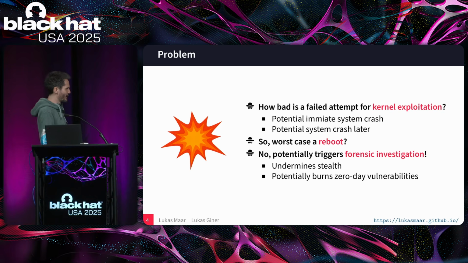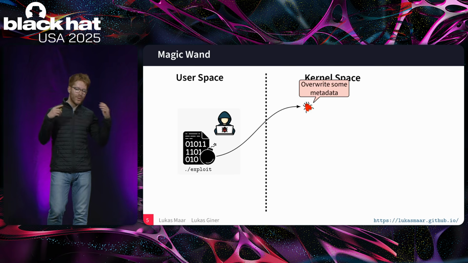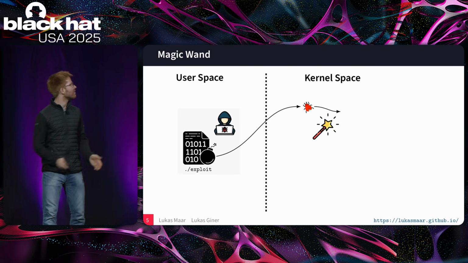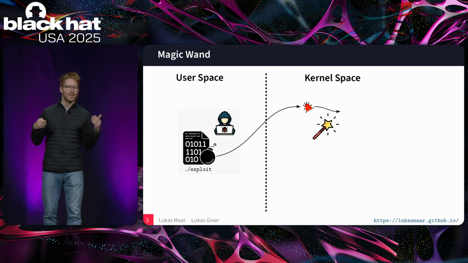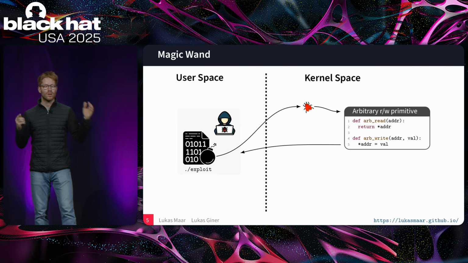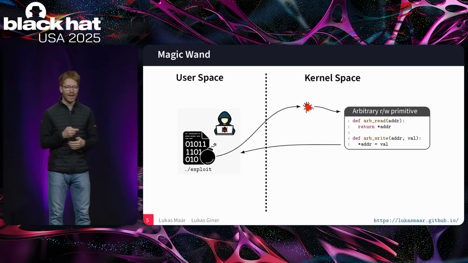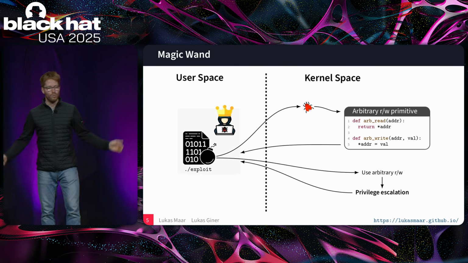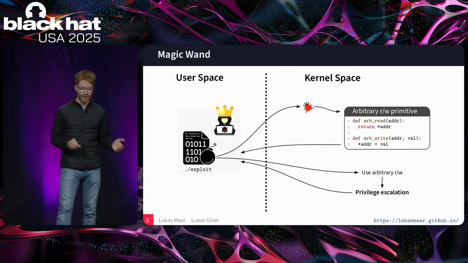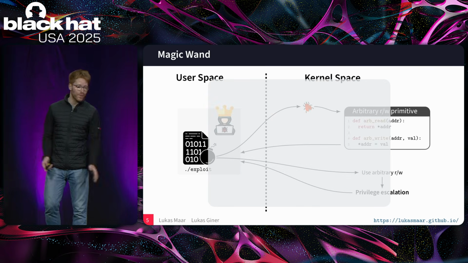So we can, of course, do better, right? Yes. Let's go back to the former example where we have the capability of overwriting some kernel metadata. And let's imagine we have a magic wand. This magic wand now allows us to convert these limited and, in a lot of cases, brittle capabilities to an arbitrary read-write primitive. An arbitrary read-write primitive is, in the Linux kernel, basically God mode. Then you use the arbitrary read-write primitive to perform the privilege escalation attack. That's a very nice magic wand, but where do we get it?